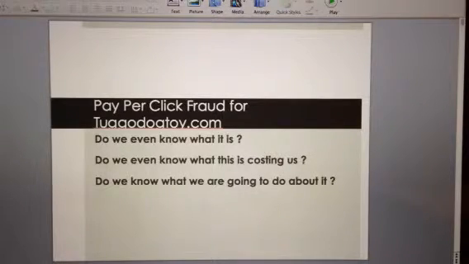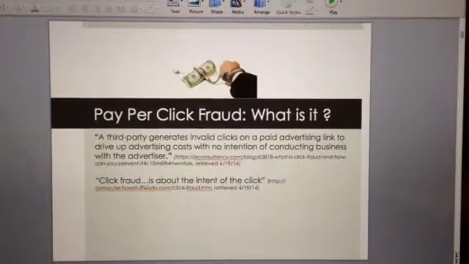And the questions I think that will come out of this conversation are, do we even know what pay-per-click fraud is? Do we know what this could be costing us? And what are we going to do about it? So pay-per-click fraud is actually when a pay-per-click ad is clicked, and whether it's a person or it's done with software, the intention of the click on that ad is not to do business with you. So click fraud is about the intention of the click.